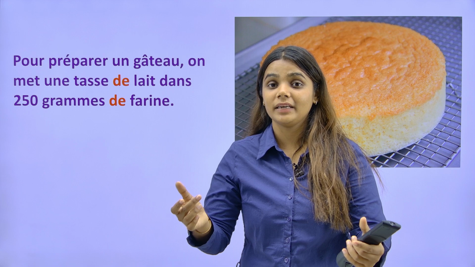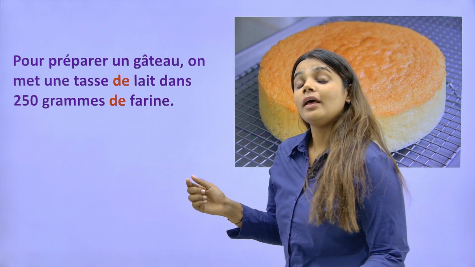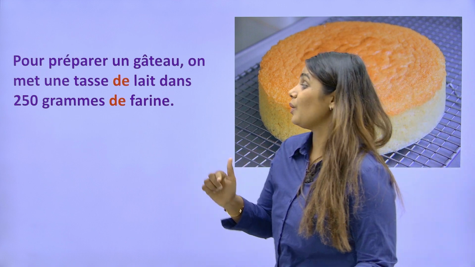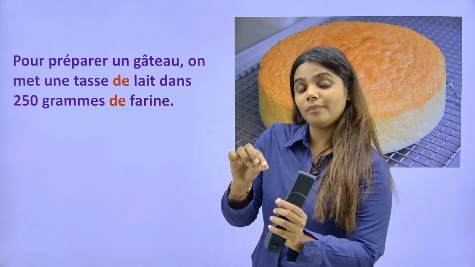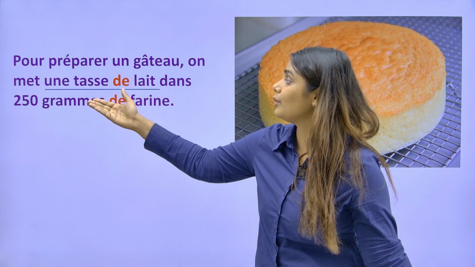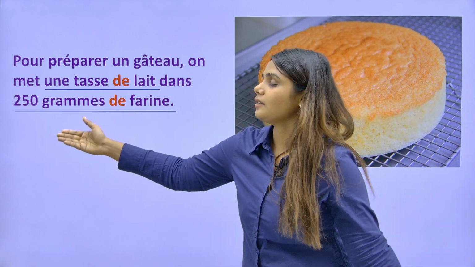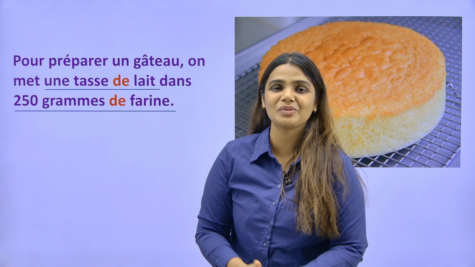Then I will use partitive. But when I'm saying a cup of milk, une tasse de lait, dans 250 grammes de farine. I'm putting a cup of milk in 250 grams of flour. So I hope you are understanding. Une tasse de lait, 250 grammes de farine, wherein it is a precise quantity.